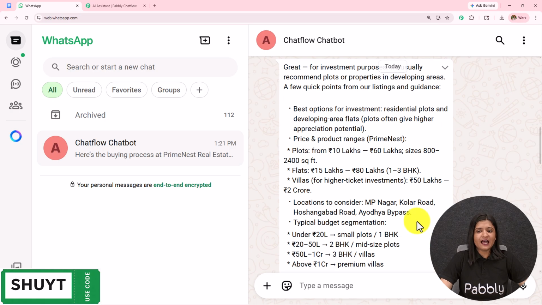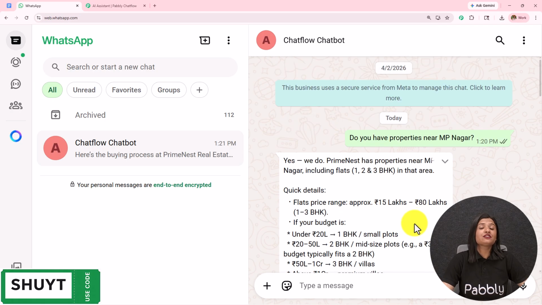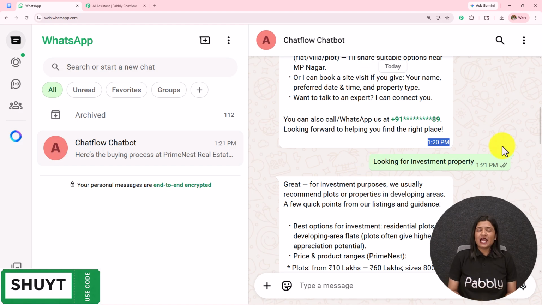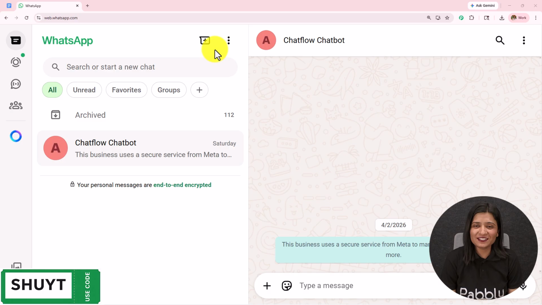You see, this is how my agent is working and replying to my queries based on the queries which I am sending. This is how the AI agent is going to work. And now if you also want to learn how you can create this, let's start creating this from scratch. So here in this video, we are going to see how we can create an AI agent which can automate our WhatsApp conversation. For this, I'm going to first visit Pabbly Chatflow.